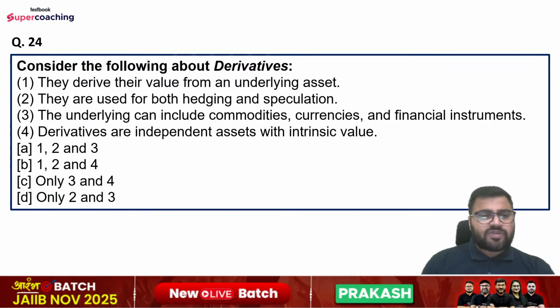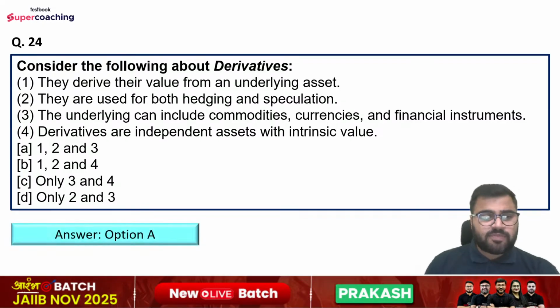Question number 24. Consider the following about derivatives. So statements are: they derive their value from an underlying asset. They are used for both hedging and speculation. The underlying can include commodities, currencies, and financial instruments. Derivatives are independent assets with intrinsic value. Options are first, second, and third only; first, second, and fourth only; third and fourth only; second and third. So right answer is option number A here.